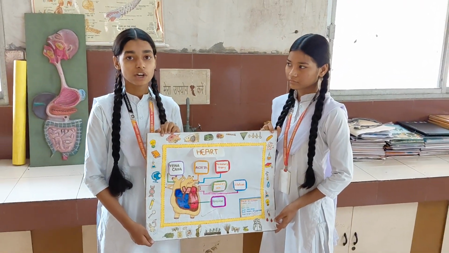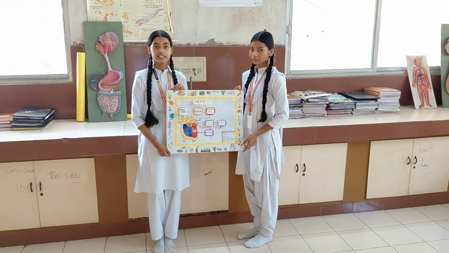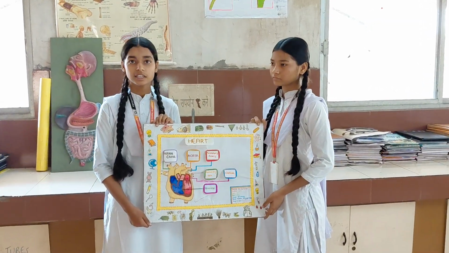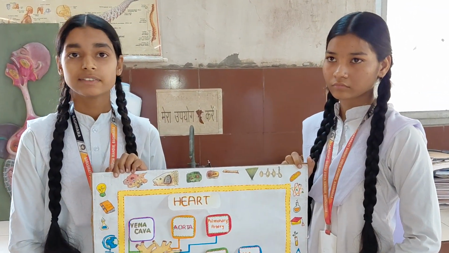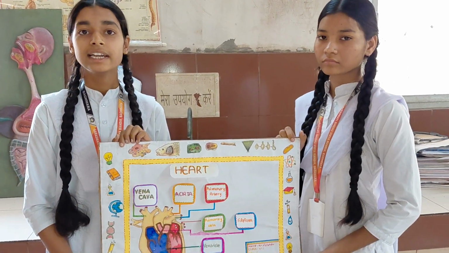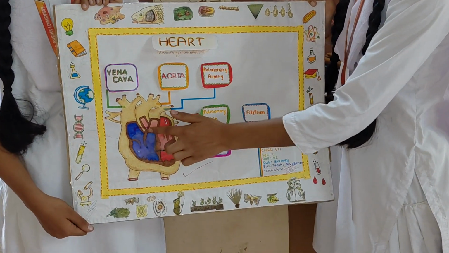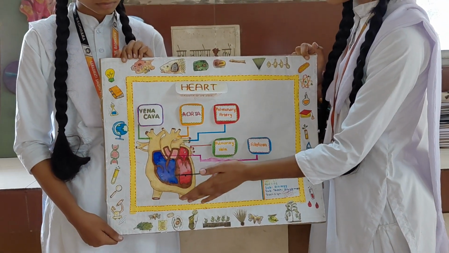We are going to talk about the heart. The heart is a muscular organ made up of cardiac muscles. It pumps the blood to all parts of the body. It beats 72 times in a minute. It has 4 chambers: in the upper part there are 2 chambers, and in the lower part there are also 2 chambers.